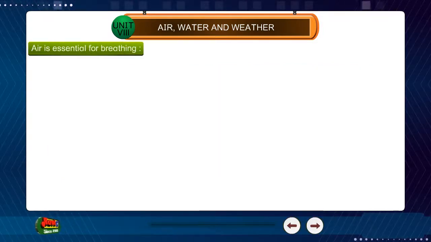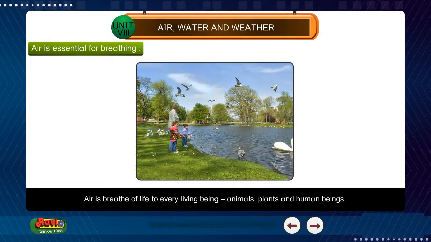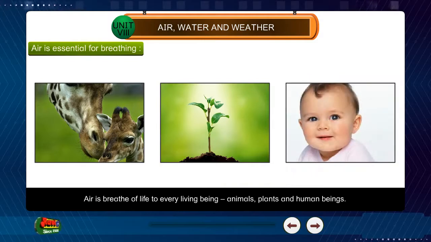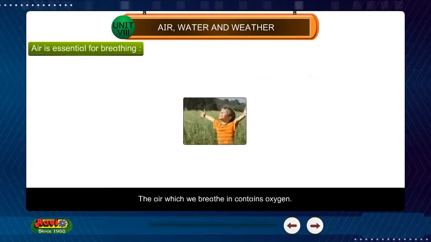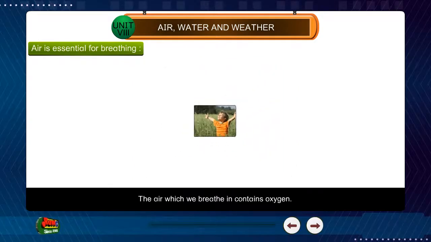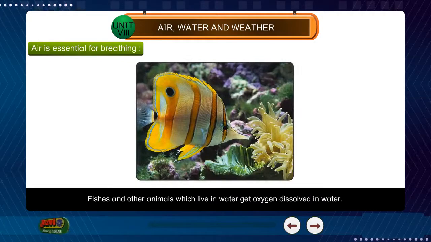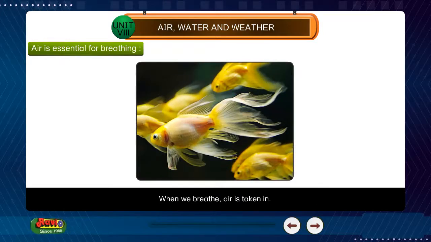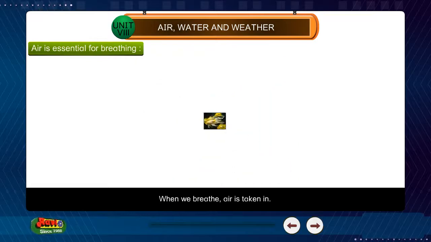Air is essential for breathing. Air is the breath of life to every living being: animals, plants, and human beings. The air which we breathe in contains oxygen. Fishes and other animals which live in water get oxygen dissolved in water. When we breathe, air is taken in. Lungs.